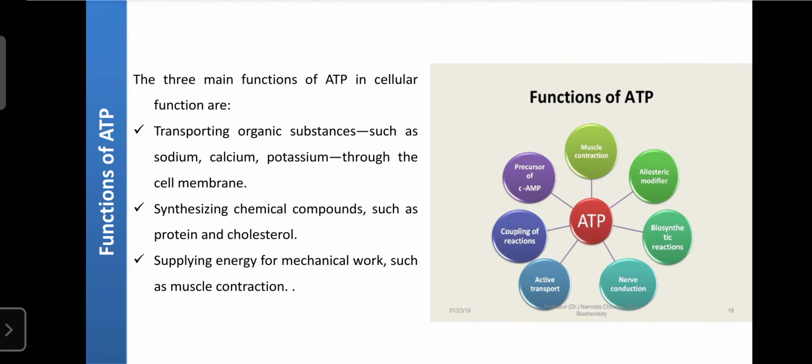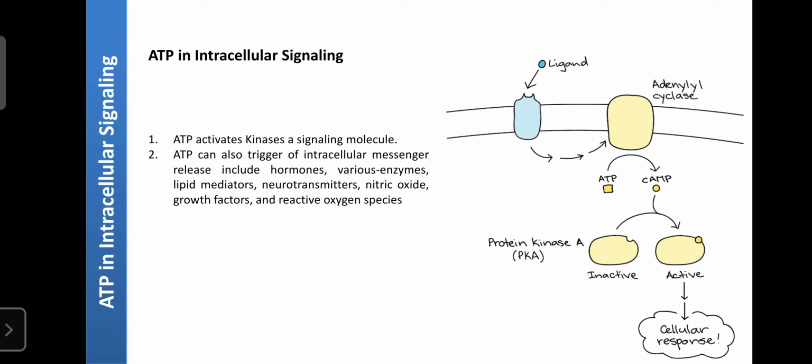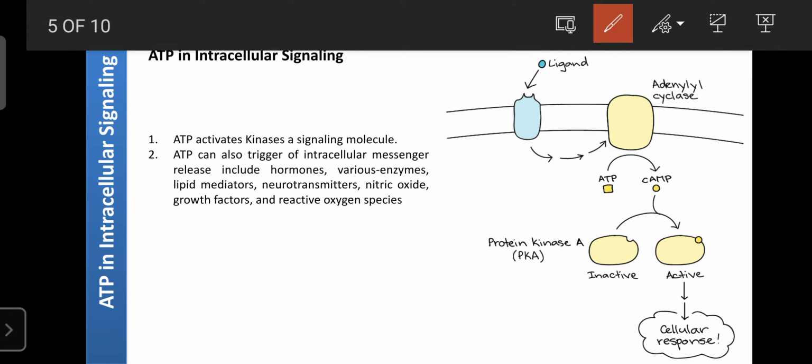Regarding the role of ATP in intracellular signaling, ligands such as hormones or drugs do not cross the plasma membrane. We need to control or regulate the cellular responses inside the cytoplasm, but certain hormones, that is adrenaline, noradrenaline, insulin, and certain other growth factors, do not cross the plasma membrane. They regulate the cellular response inside the cytoplasm through ATP intracellular signaling.